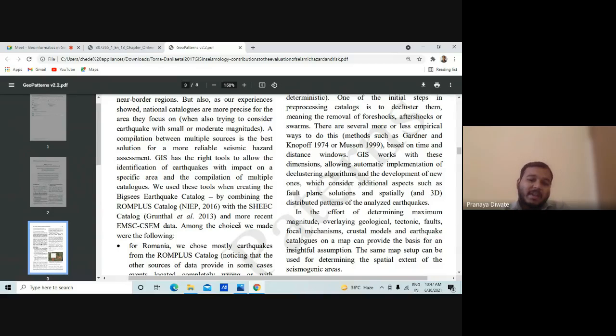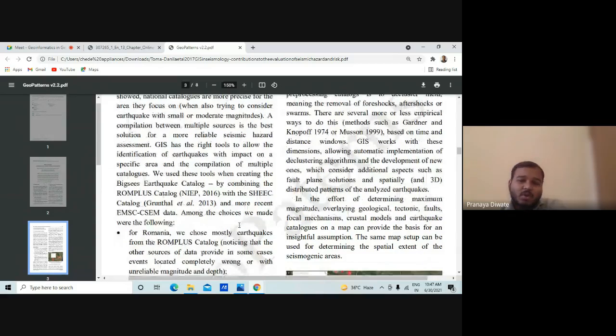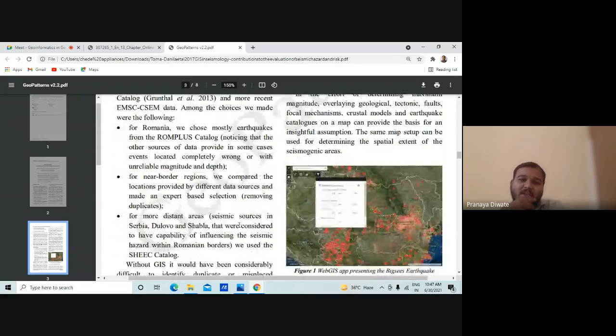So for Romania, we choose mostly earthquakes from the ROMPLUS